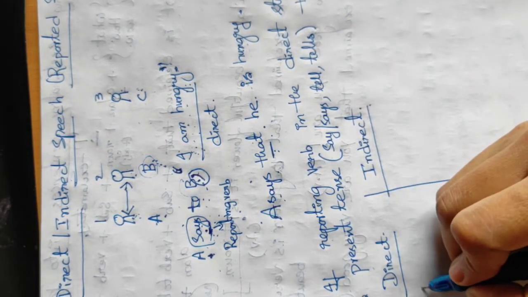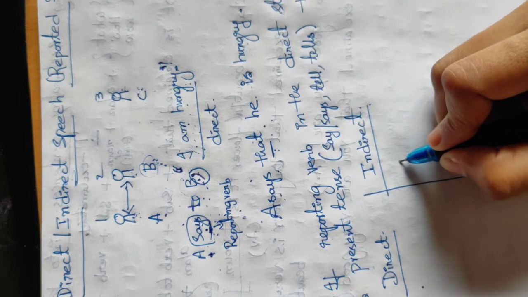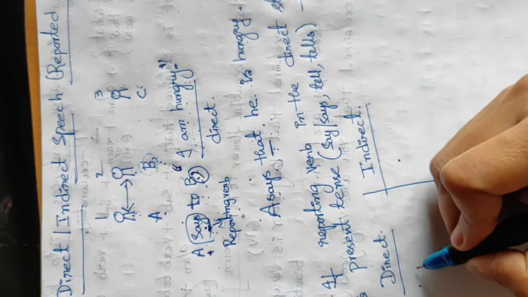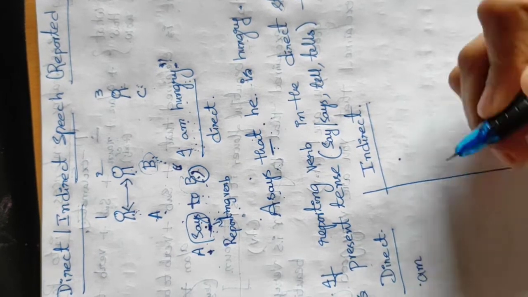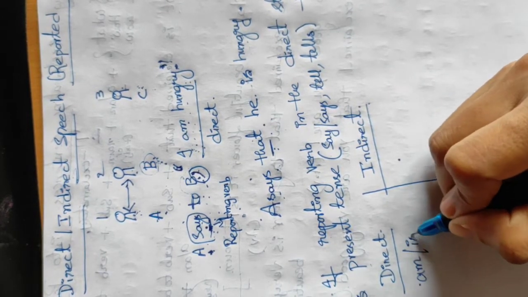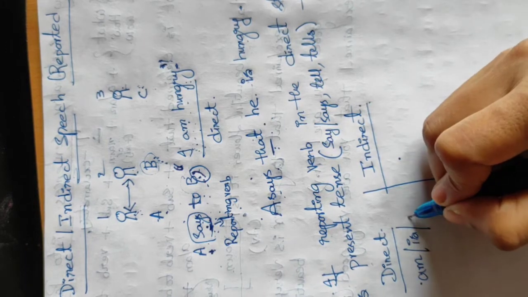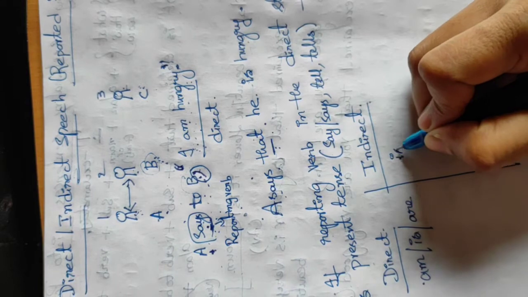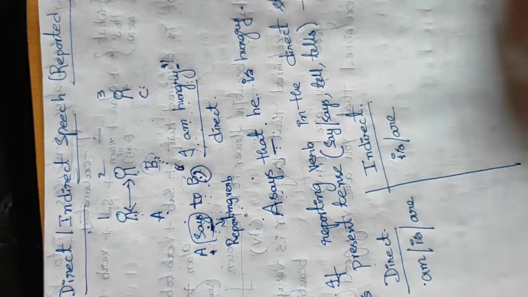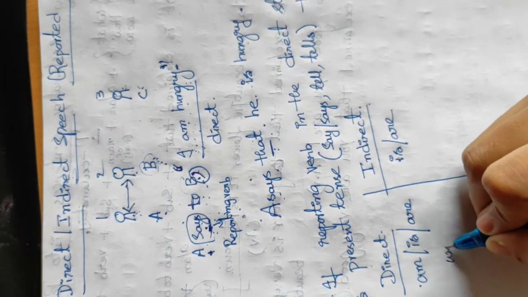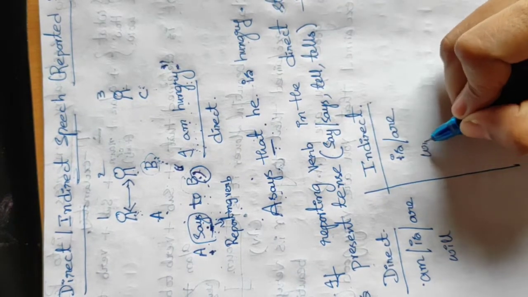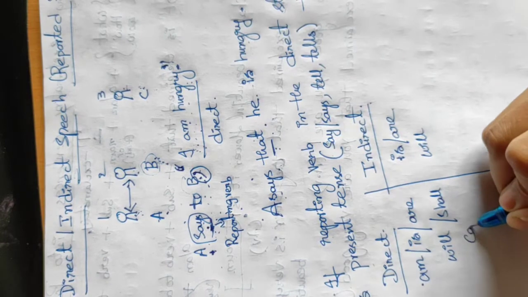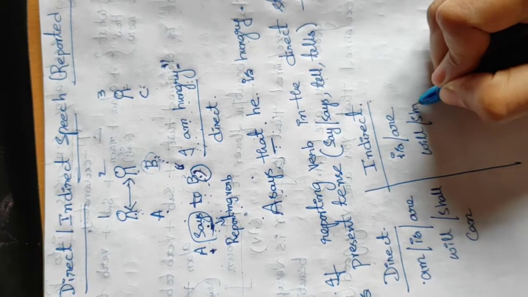Here, present tense is there, here also we have to use present tense. Future is there, we have to use future. For example, as I told, am is there, or is or are, here also we have to use is or are. Will only, will or shall, even can, the same thing we have to use.